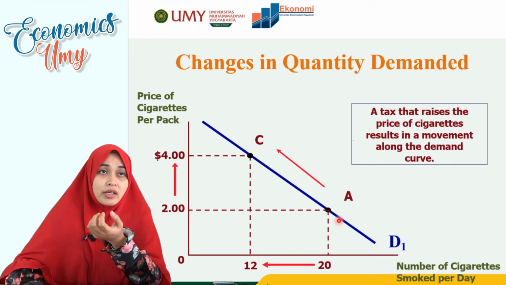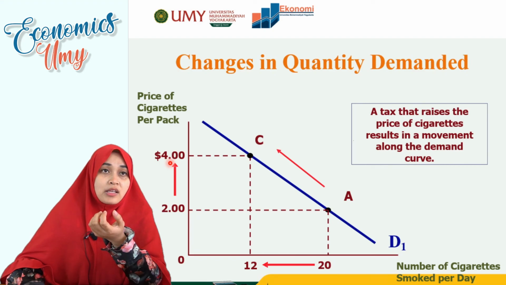Here is the y-axis, and this one is the x-axis, the number of cigarettes smoked per day. When there is a tax increase on cigarettes, the quantity demanded, or the number of cigarettes smoked per day, will decrease from 20 to only 12 cigarettes per day because of the tax increase.